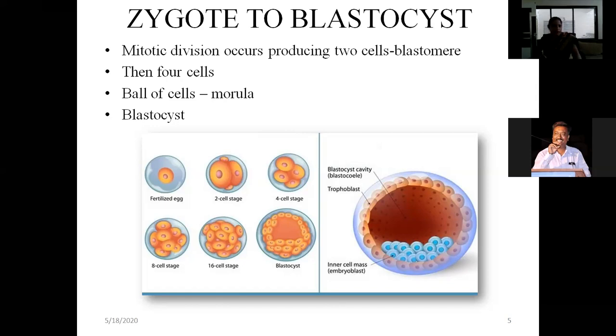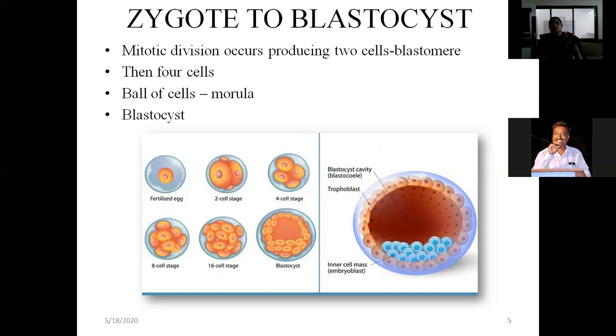So where does fertilization occur? Fertilization occurs in the tubal ampulla. After fertilization, mitotic cell division starts. First 2 cells, then 4 cells, then even and odd numbers of cells are also formed. Then it leads to formation of a ball of cells, called a morula, which looks like a mulberry.